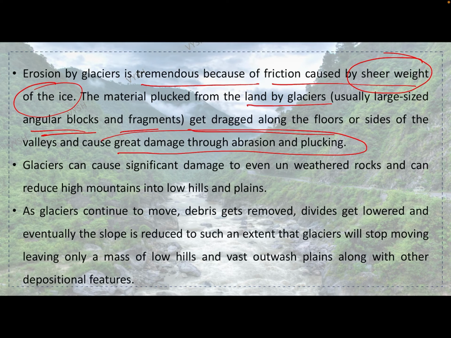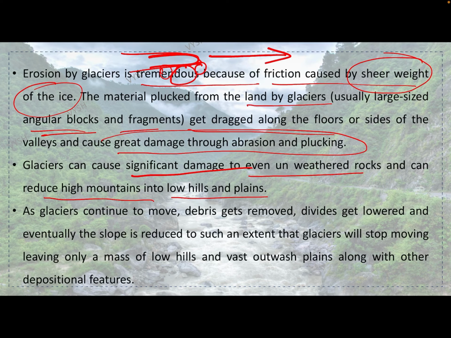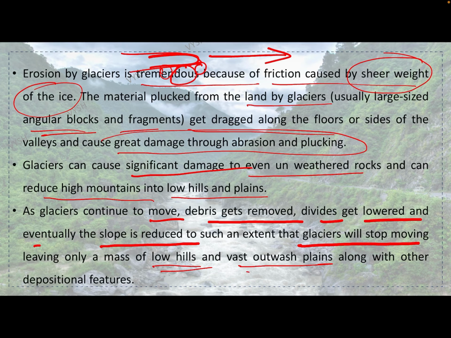When it is moving, for example, when the glacier is moving in this way, huge stones will be carried with it. Glaciers can cause significant damage even to unweathered rocks and reduce high mountains into low hills and plains. As glaciers continue to move, debris gets removed, divides get lowered, and eventually the slope is reduced to such an extent that glaciers will stop moving, leaving only a mass of low hills and vast outwash plains along with other depositional features. Okay, for example, I will show you.